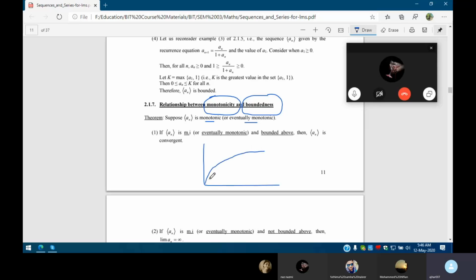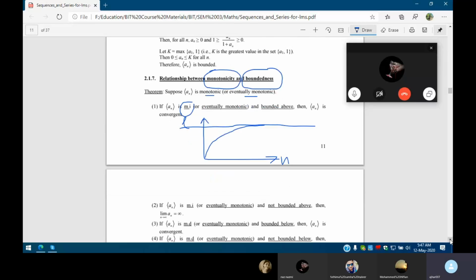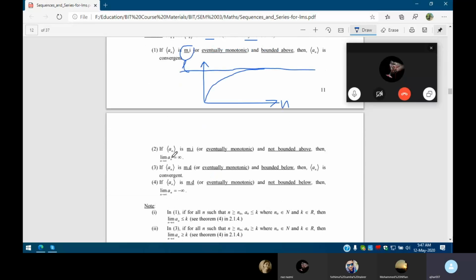What happens? When n increases, an also increases, but at some point there is a border. So it is monotonic increasing and bounded above. There is a boundary on top of this sequence. Then an is convergent. The second one: an is monotonic increasing or eventually monotonic and not bounded above. There is no boundary on top of this sequence. Then the limit of an tends to infinity.